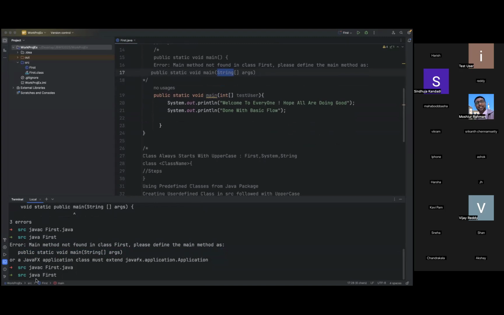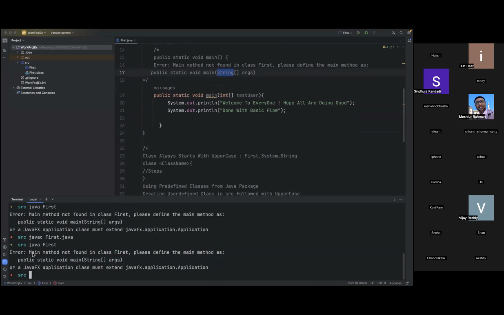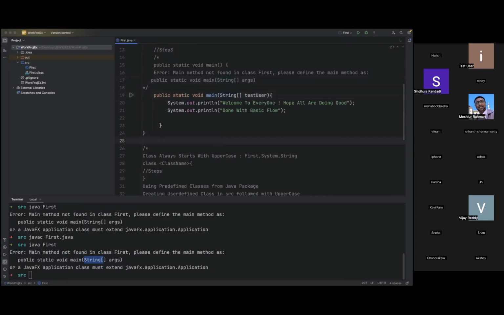Now let us go back here. You see again when you're running, if you disturb this, definitely JVM will throw the error again. It says main method not found in a class, please define main method as the standard. You should follow this at any cost to run this program. This is a standard pattern provided by the Java people to execute programs smoothly. So this is a string array input parameter, one input parameter.